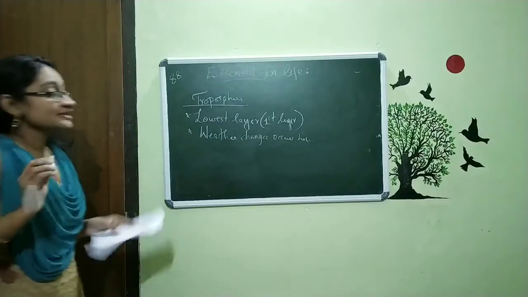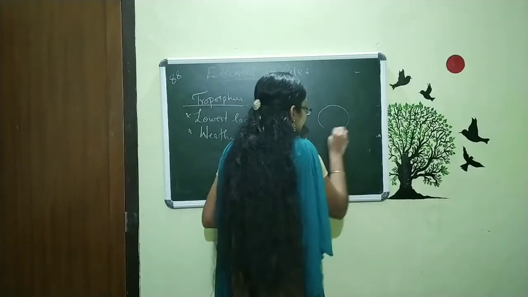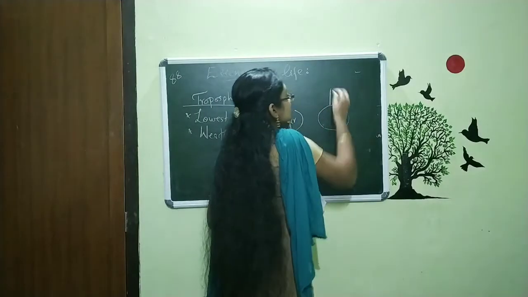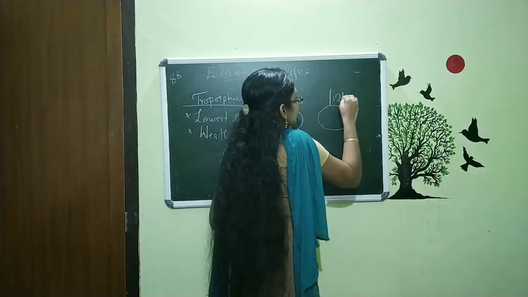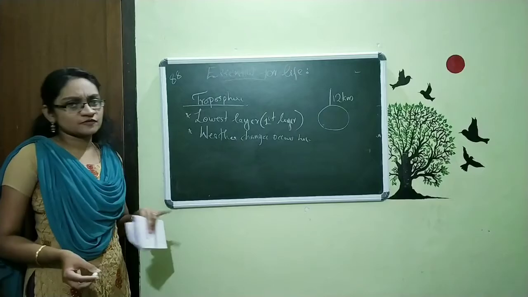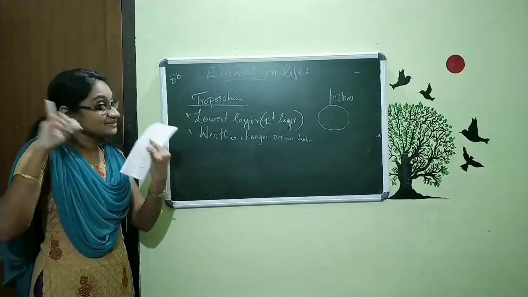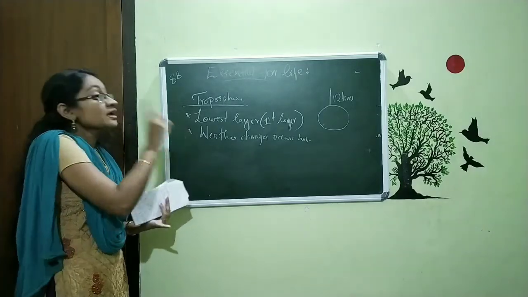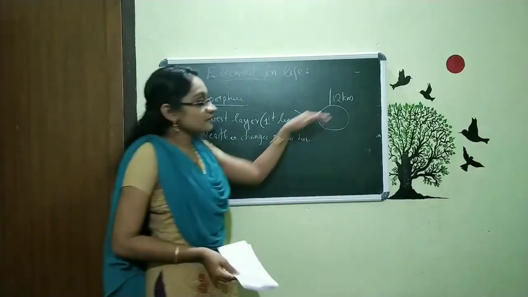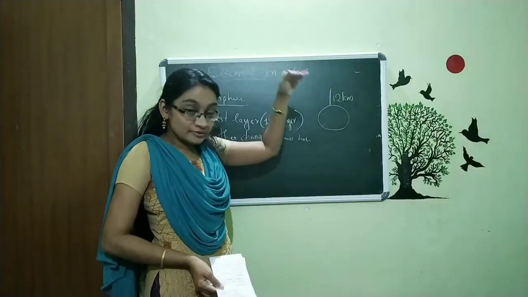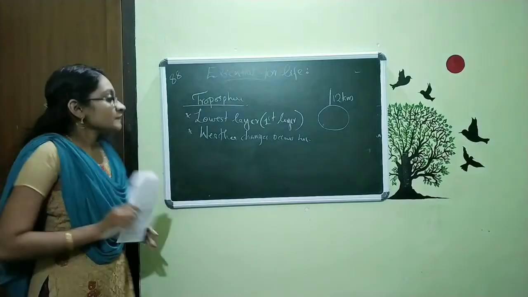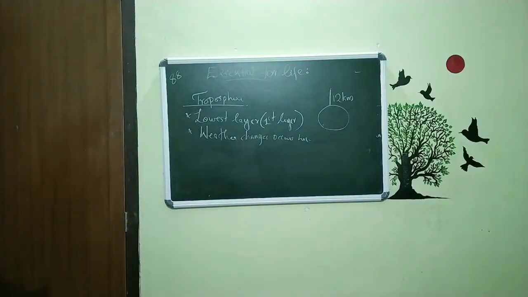And from our Earth, this troposphere extends about 12 kilometers from the Earth's surface. 12 kilometers from the Earth's surface is what? Troposphere. For the troposphere, you only want to remember that this is the first layer, that means the lowest layer, and the weather changes occur within this layer. And from the surface of Earth to 12 kilometers, we call that region the troposphere. That's all. Now the second layer is this, stratosphere.